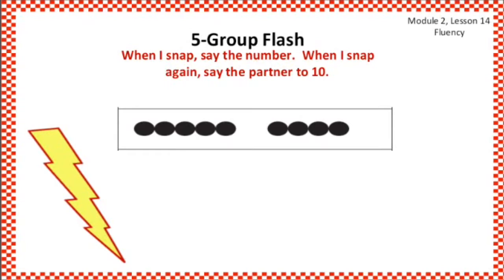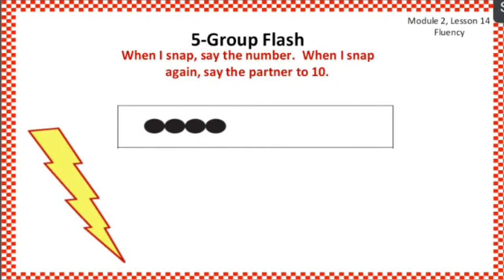Now I'm snapping. I have 9. I want to snap again. Tell me the partner to 10. 1, because 9 and 1 make 10. Very good. Now I'm snapping. I have 4. Let me snap again. 6, because 4 and 6 make 10.